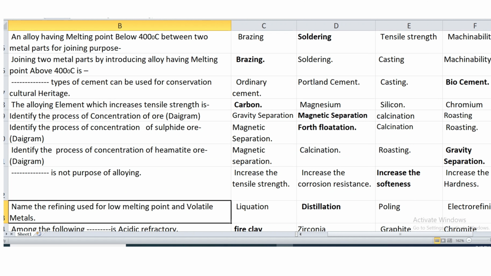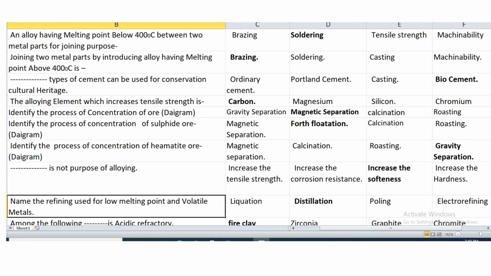Then identify the concentration of ore diagram. Diagram is given and that diagram is of magnetic separation. Similarly, identify the process of concentration of sulfide ore, froth flotation diagram is given. Then identify the process of concentration of hematite ore, gravity separation diagram is given.